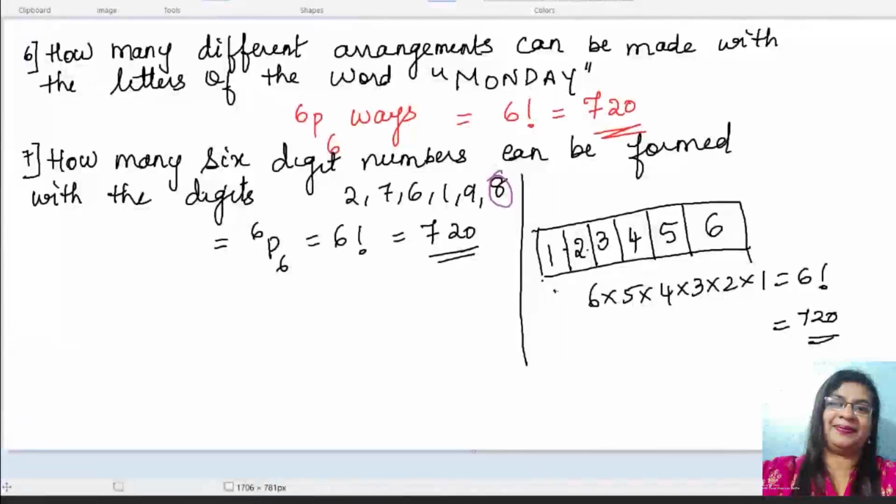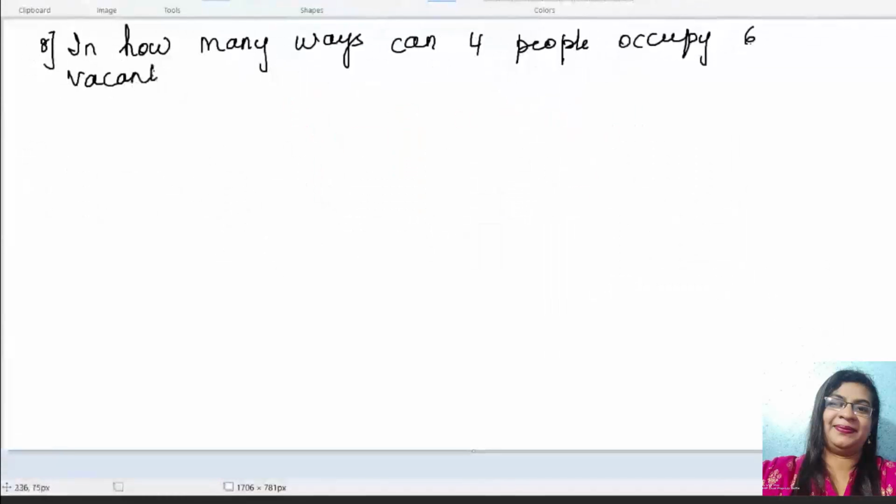So therefore it is 6 into 5 into 4 into 3 into 2 into 1, which is also equal to 6 factorial. Okay. 3 into 2 into 1. So this is also equal to 6 factorial, and the answer is 720.